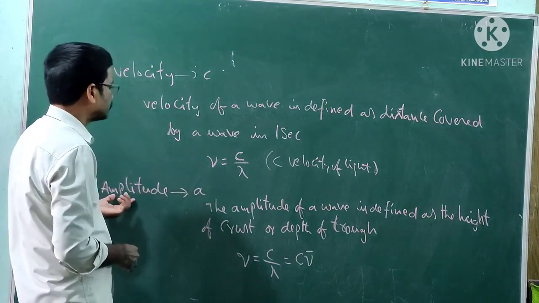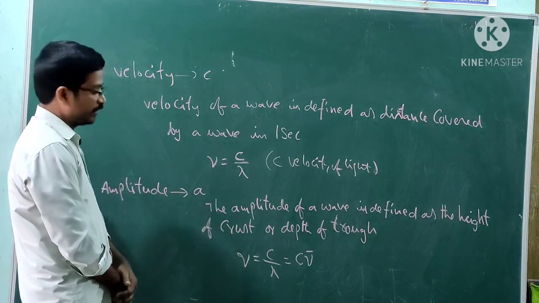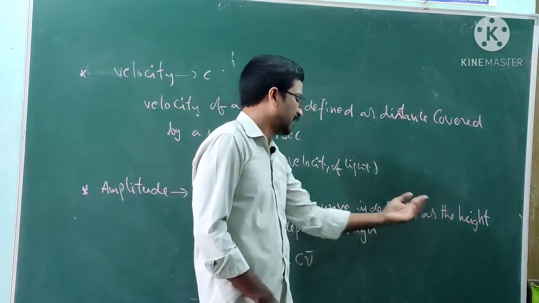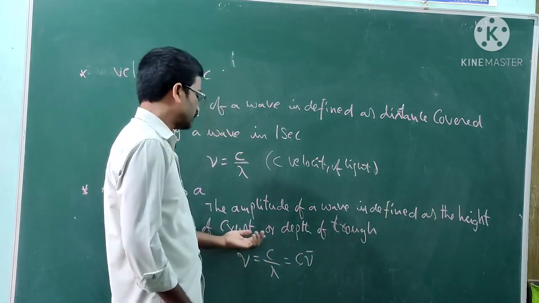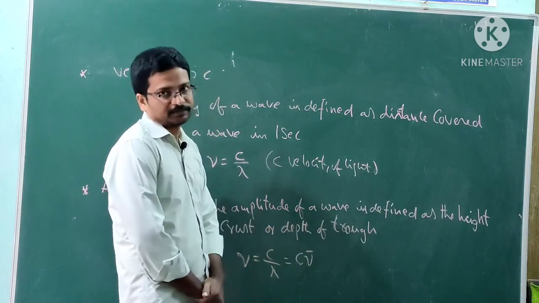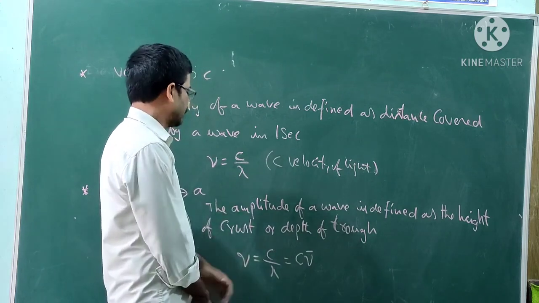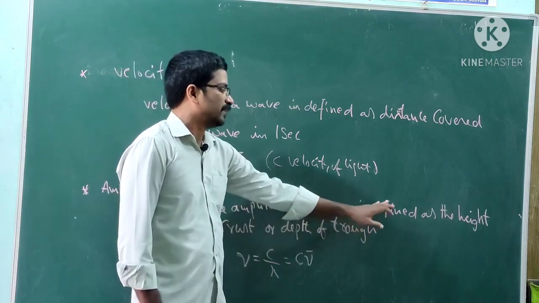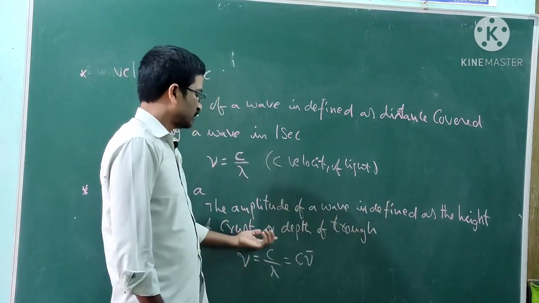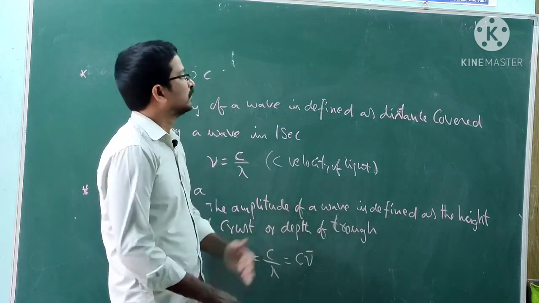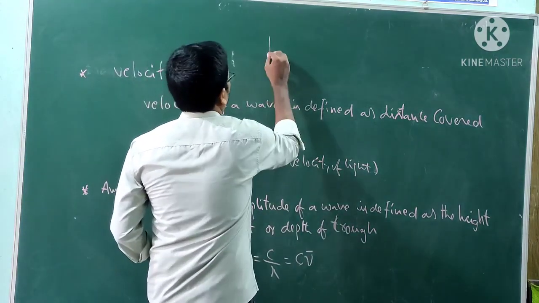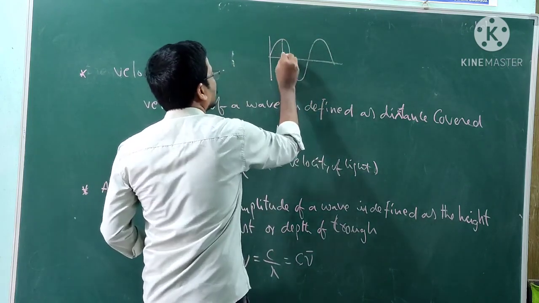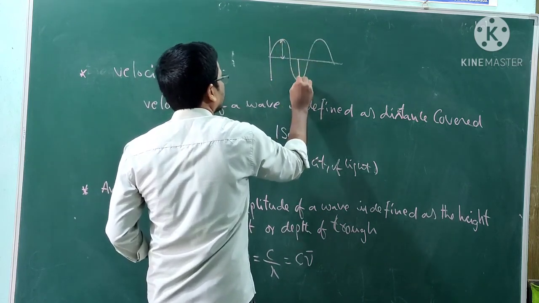Next, amplitude. Amplitude is indicated by A. Amplitude of a wave is defined as the height of the crest or the depth of the trough.